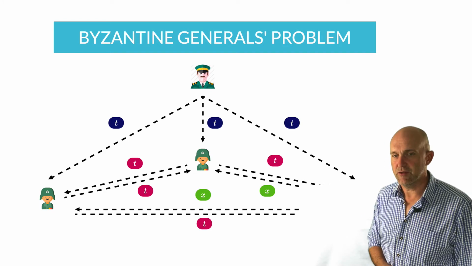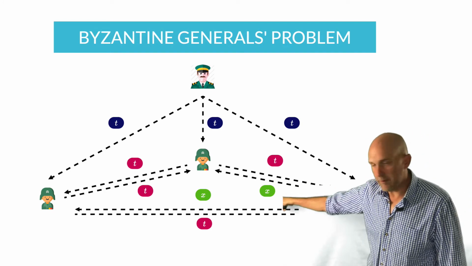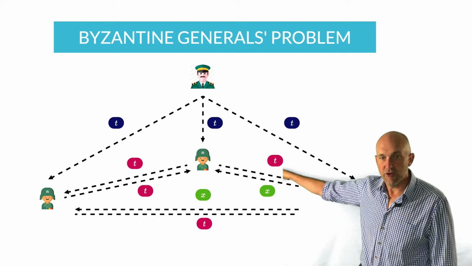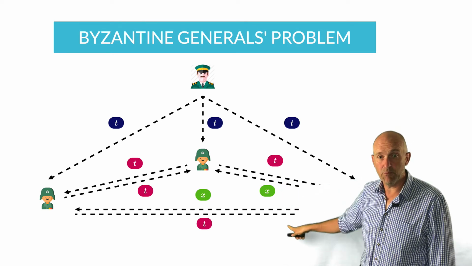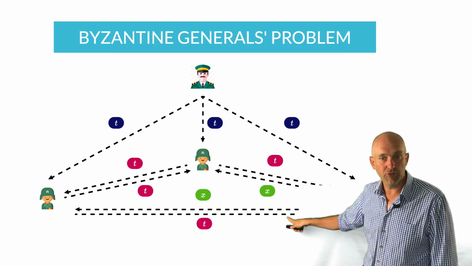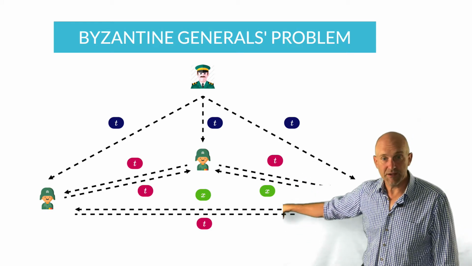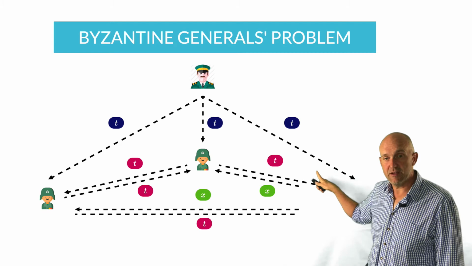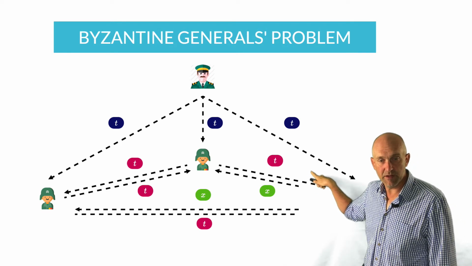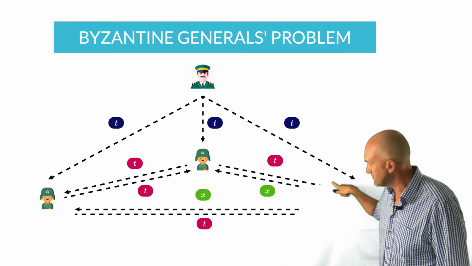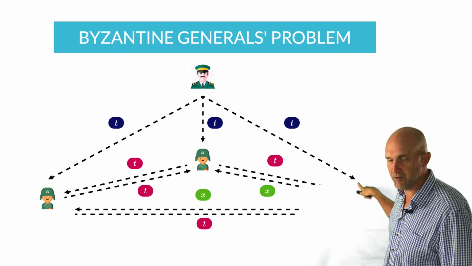Now, what do we have here in the situation? Well, the captain here in the corner receives 2 messages which say attack, and 1 message that says do not attack. Likewise, so what will he do? He will attack. What will the captain do that is in the middle here? Same situation.